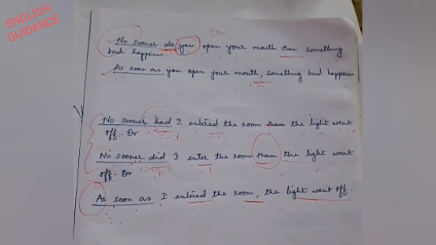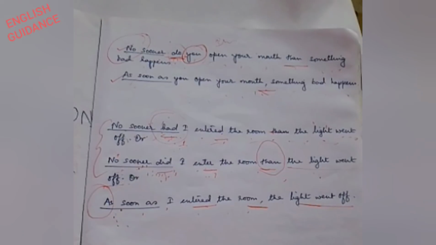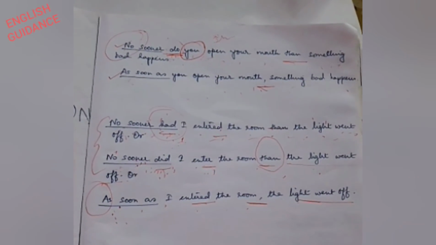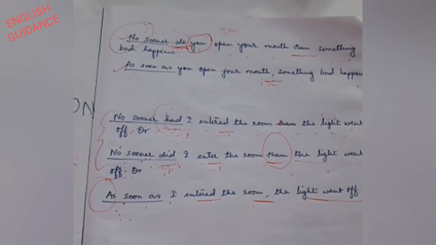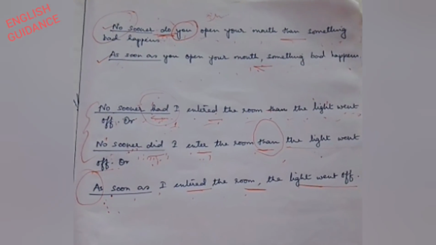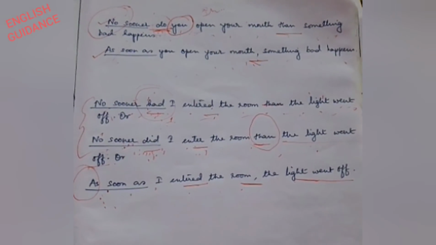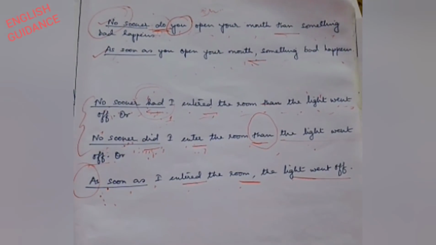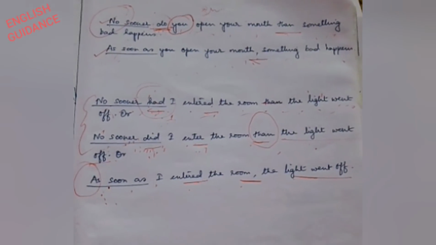But if you learn these formulas, then you can answer 3 questions correctly out of 10. Of course, I will make more videos on recasting of sentences for more formulas which will positively come in your exam.